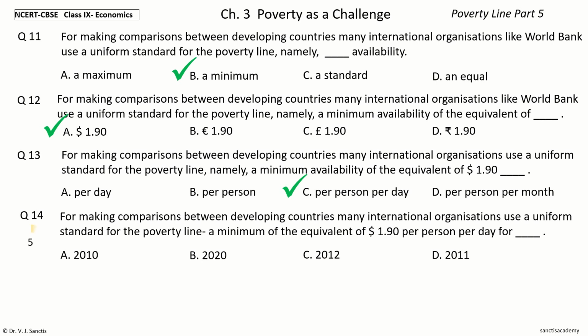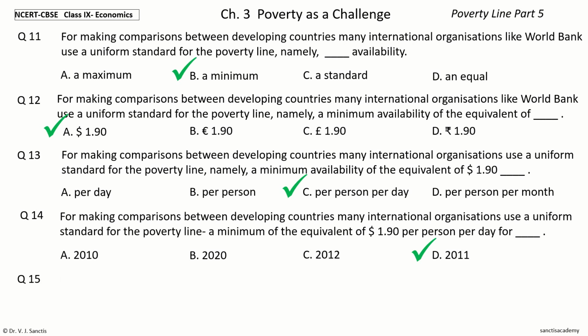Your time to choose. And the answer is 2011. So, for making comparisons between developing countries, many international organizations use a uniform standard for the poverty line, a minimum of the equivalent of $1.90 per person per day for 2011.